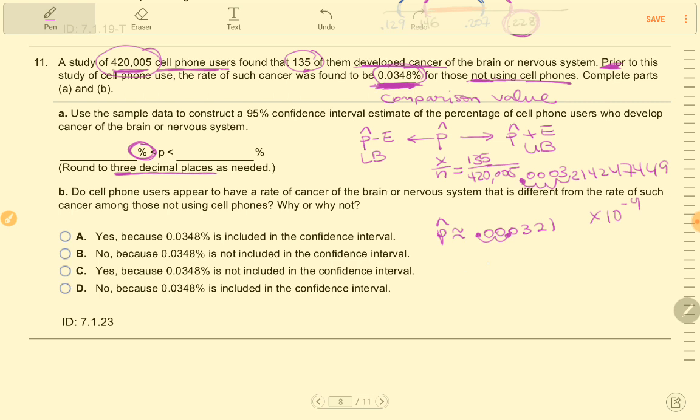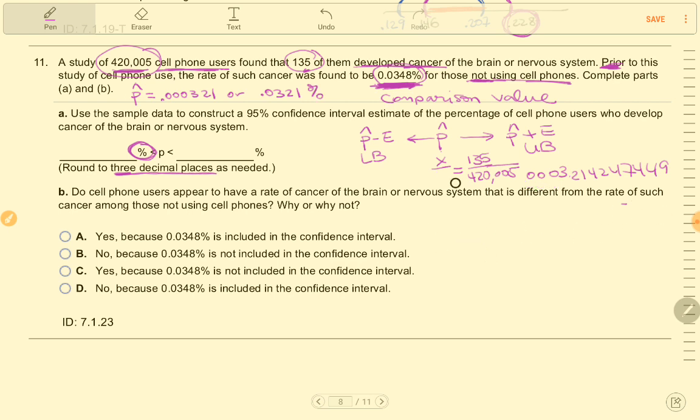So I can view this as 0.0321% as my middle point estimate. Okay, so I have now p hat is 0.000321 or 0.0321%.